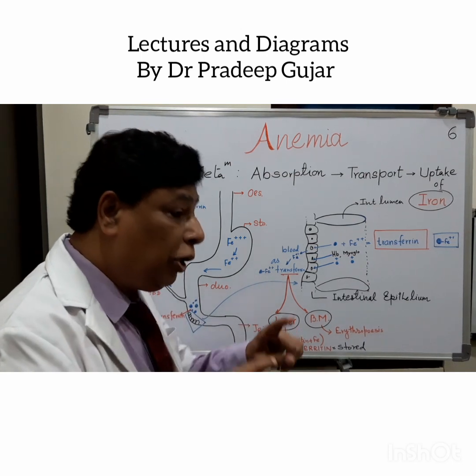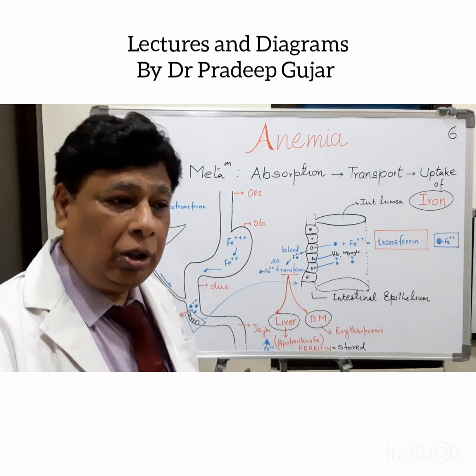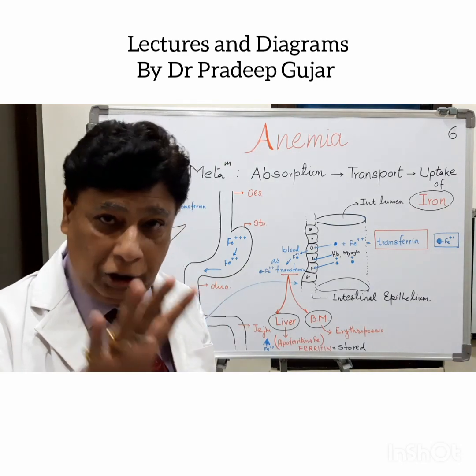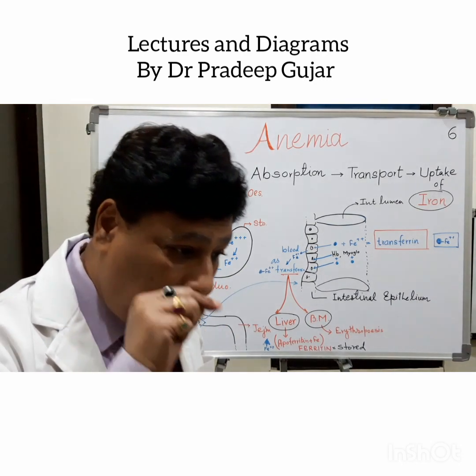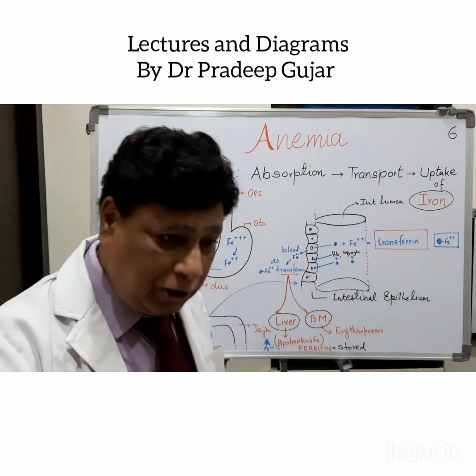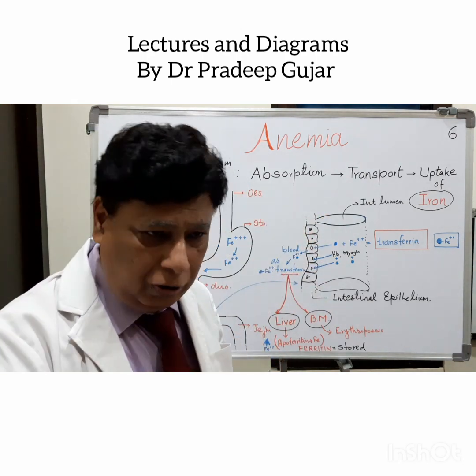to the erythroblast. Erythroblast is the developing RBC. The mature RBC has no nucleus, but the developing RBC has a nucleus. It has mitochondria, it has DNA, and so many other endoplasmic reticulum, ribosomes and other cellular organelles.